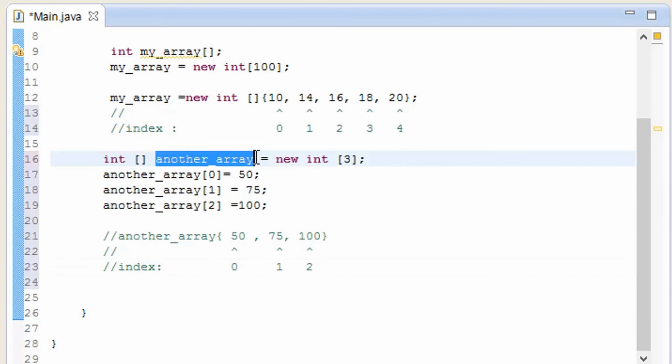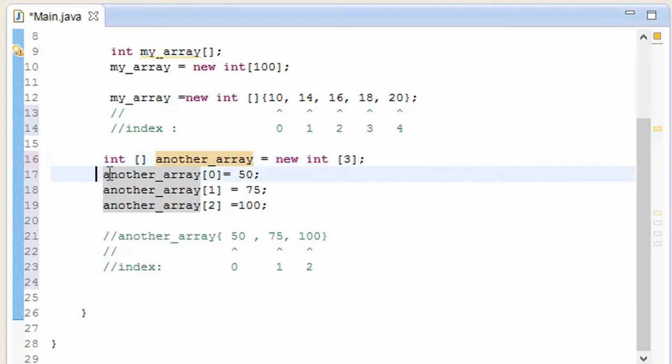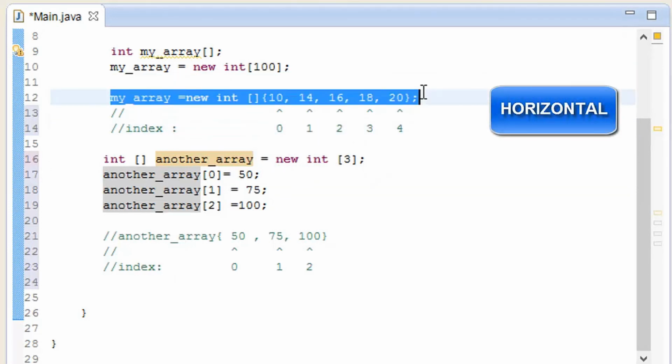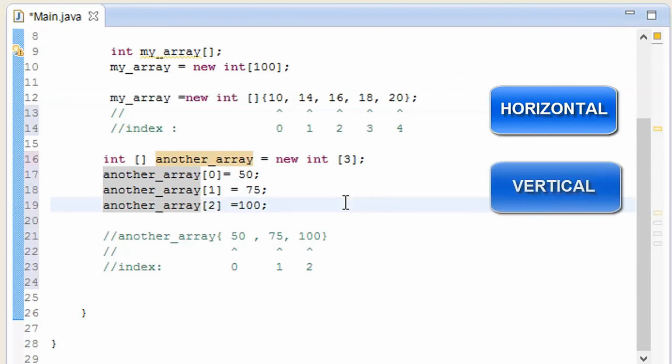I added another array, new int 3, give it a value of 3, and here I'm going to give it another array that is going to give the value of 50, and as you know it is going to start with 0, 1, 2, 3. So we can make it like this, horizontal or vertical, it's fine with that.